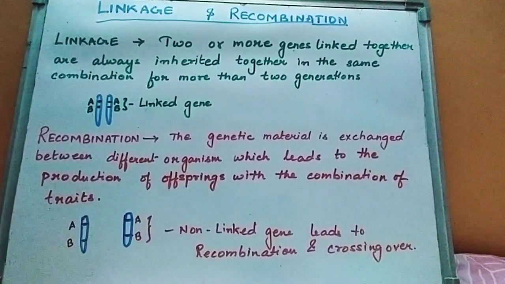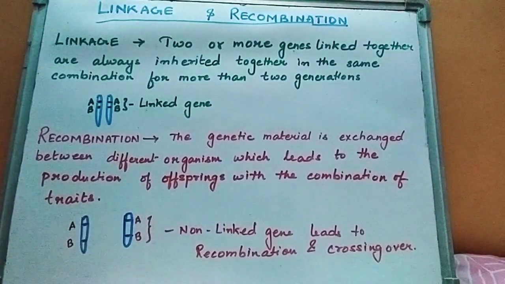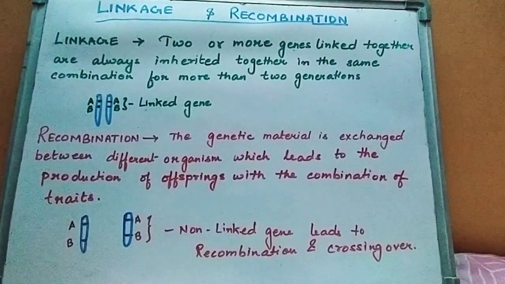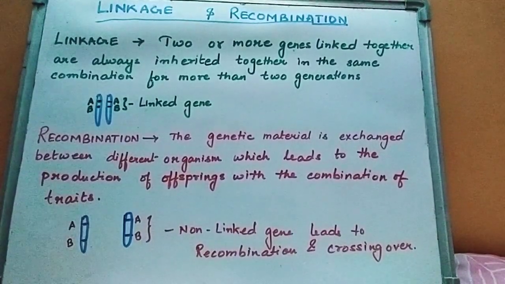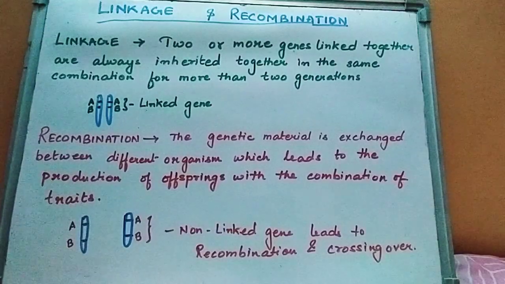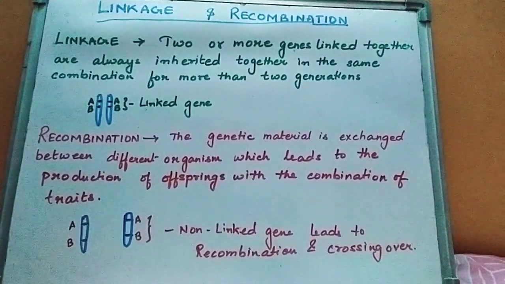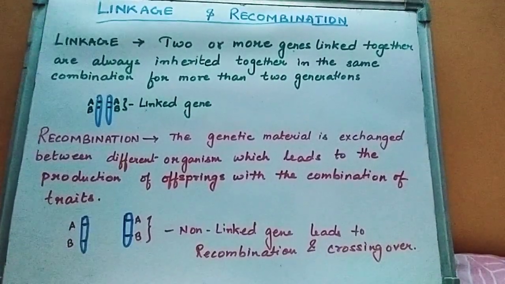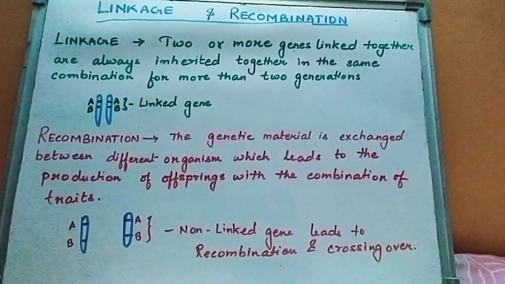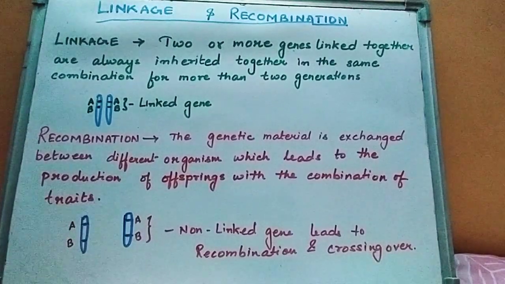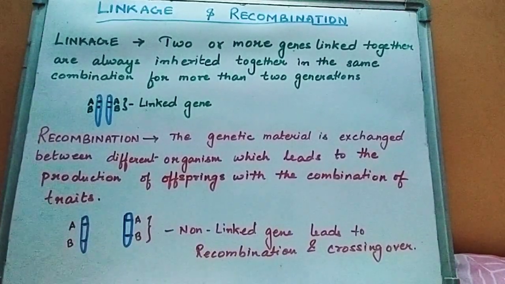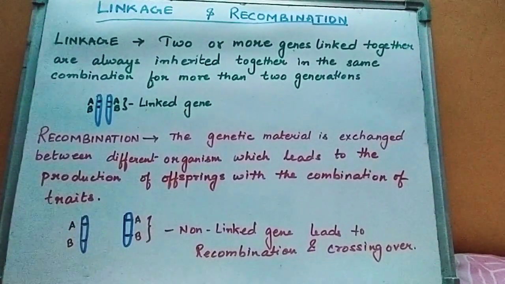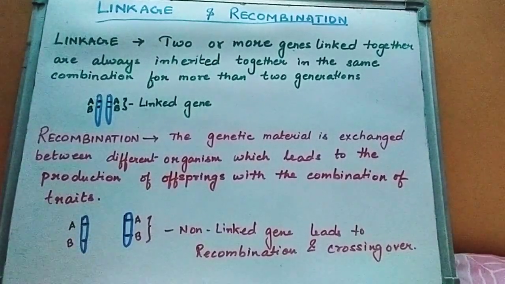So linkage is a very important phenomenon, and you can understand the trait and character of the linked gene through certain examples, like the ones we have done: sex-linked inheritance, like hemophilia or color blindness. These are some linked genes, that is, sex-linked genes. So what is the meaning of the word linked? That is associated together, or in touch, or just close by. So we can understand linkage by the term very close or nearby.